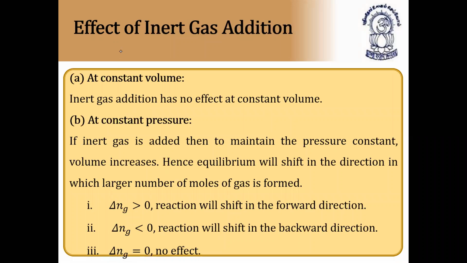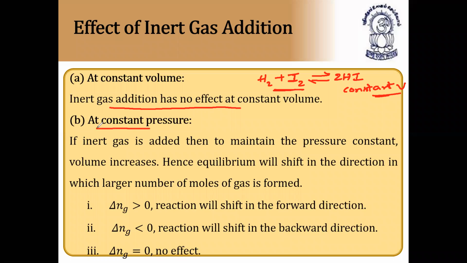Effect of inert gas. The last factor is the effect of inert gas. First, inert gas at constant volume. If the equilibrium reaction is at constant volume, inert gas addition has no effect. For example, hydrogen combines with iodine to form hydrogen iodide. If this reaction is carried out at constant volume, then by the addition of an inert gas like helium, neon, argon, any inert gas at constant volume, there is no effect on equilibrium for this reaction.